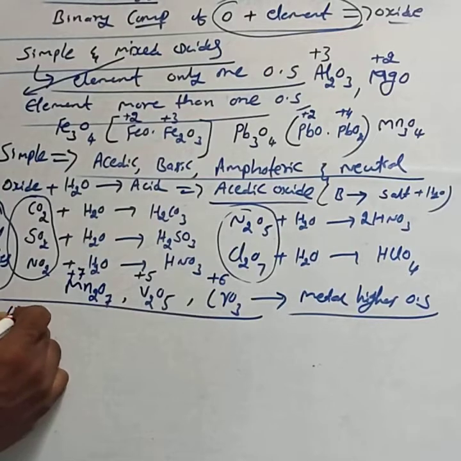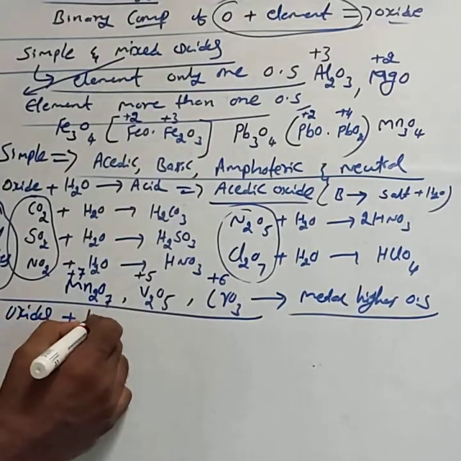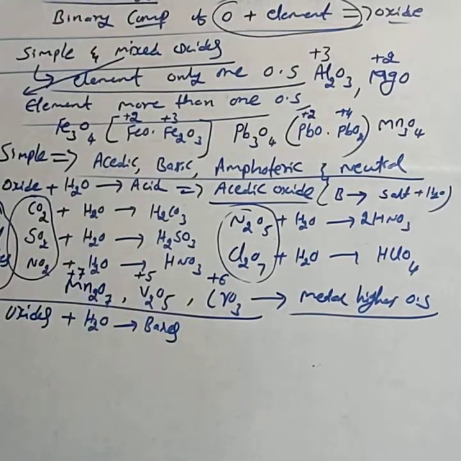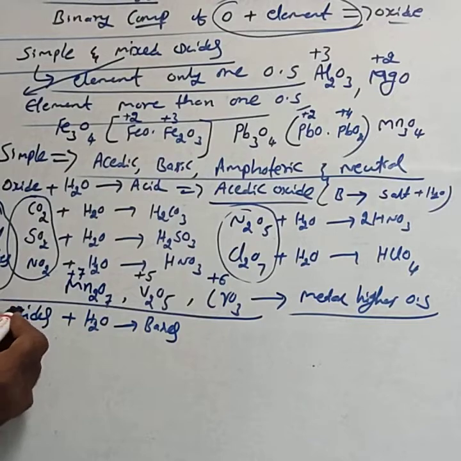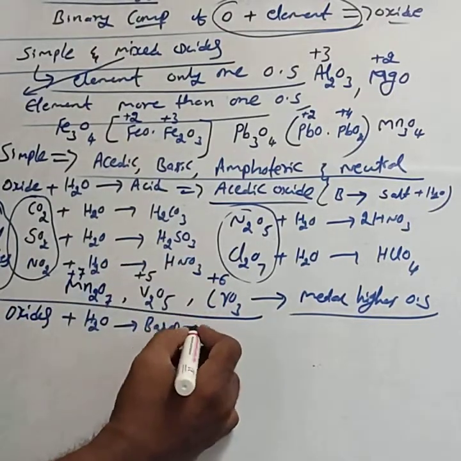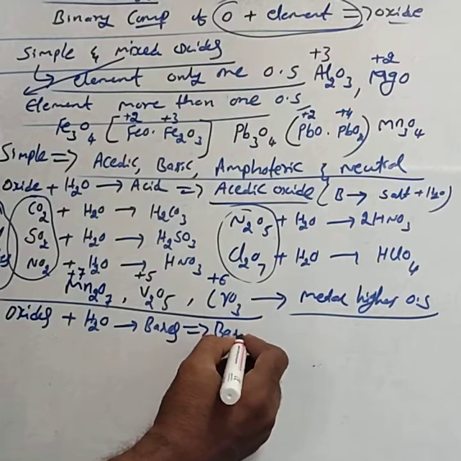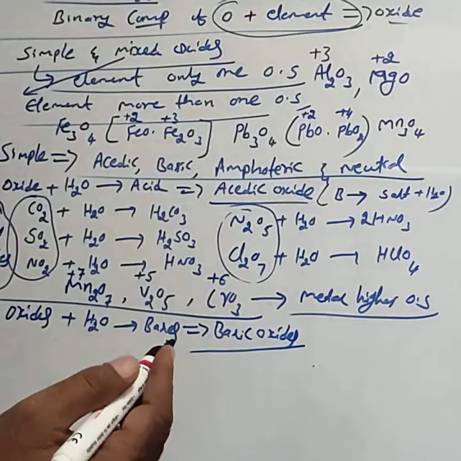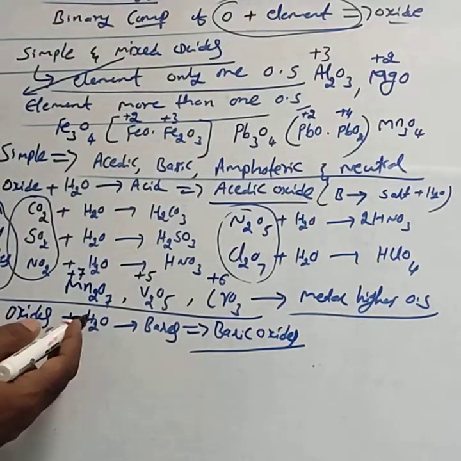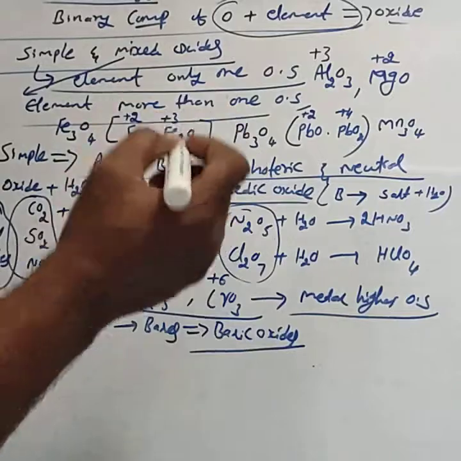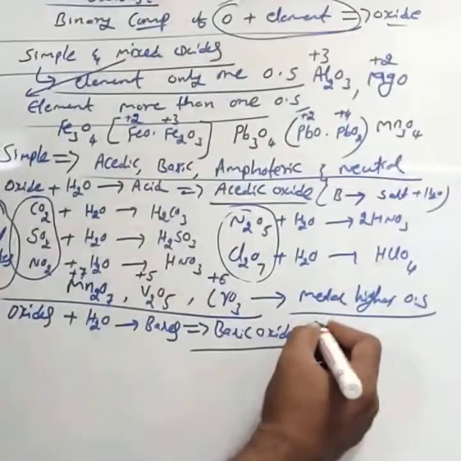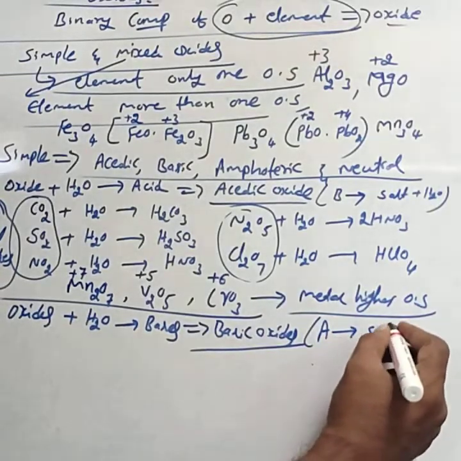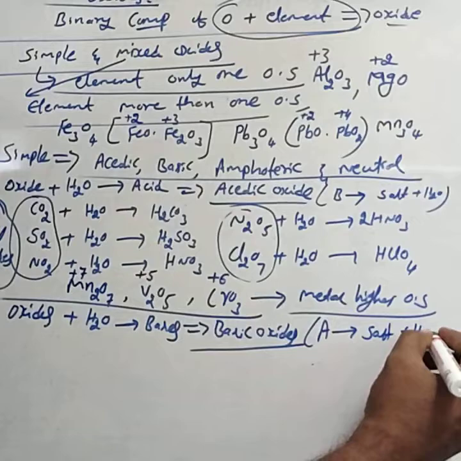Then, certain oxides which dissolve in water form bases. Those are called basic oxides. The basic oxide definition is: oxides that dissolve in water to form bases are called basic oxides. Basic oxides commonly react with acids to form salt and water.